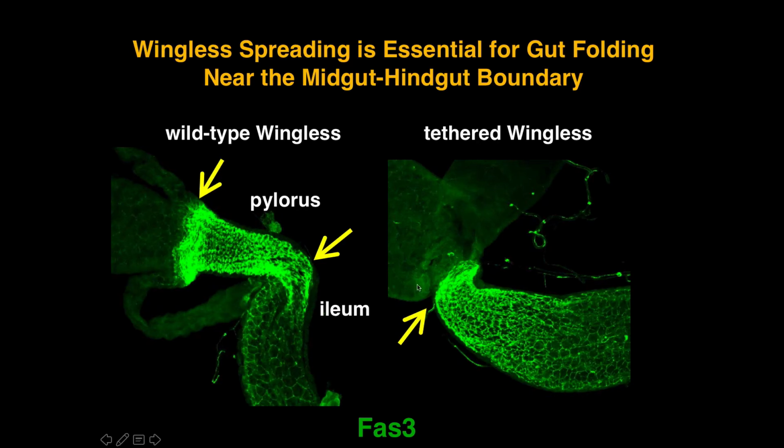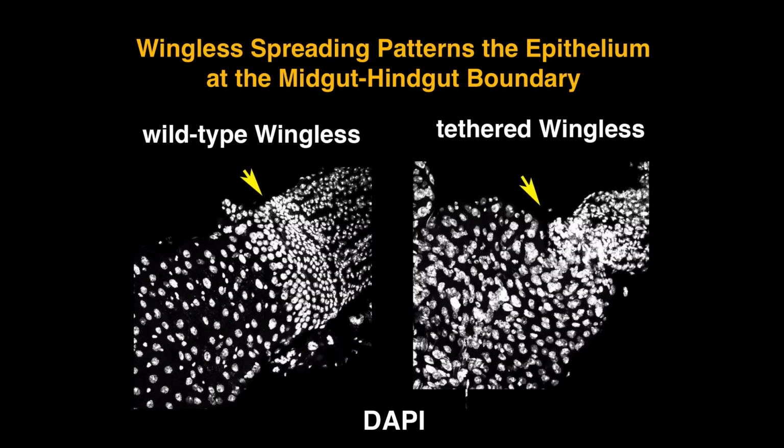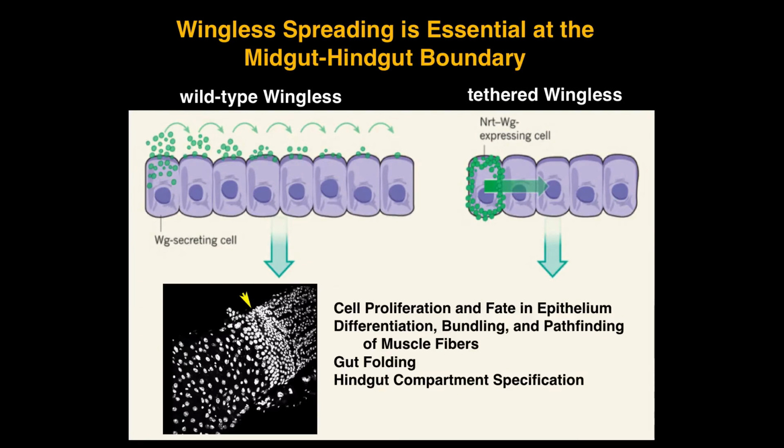With the tethered wingless, we no longer see that. And in fact, this whole region seems to be lost, as if there's a direct joint between midgut and ilium. So we're losing the normal folds, and we're seeing abnormal twists when wingless is not allowed to spread. And here's the epithelium. Okay, normal ordering in the hindgut is lost, the transition zone is lost, and here in the midgut, you can see a markedly increased size of the midgut, markedly increased number of cells. When we look for cell proliferation markers, they're increased, and as is cell death. So severe disruptions in the epithelium too.